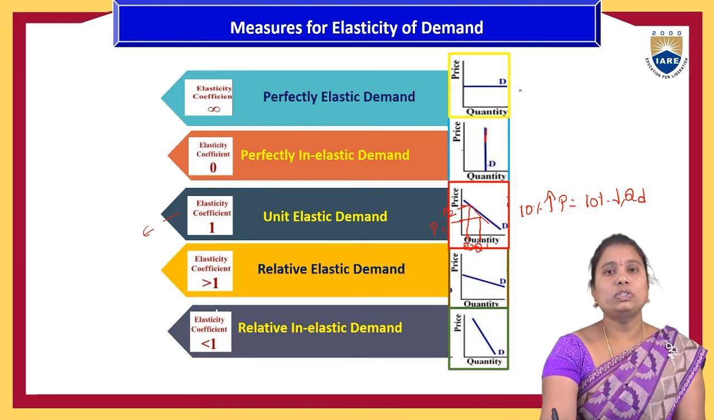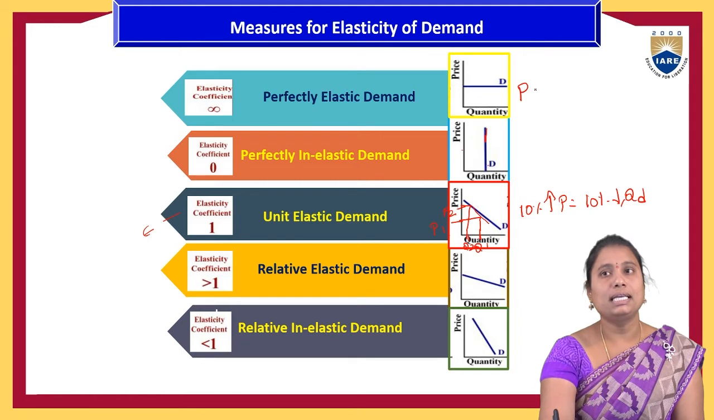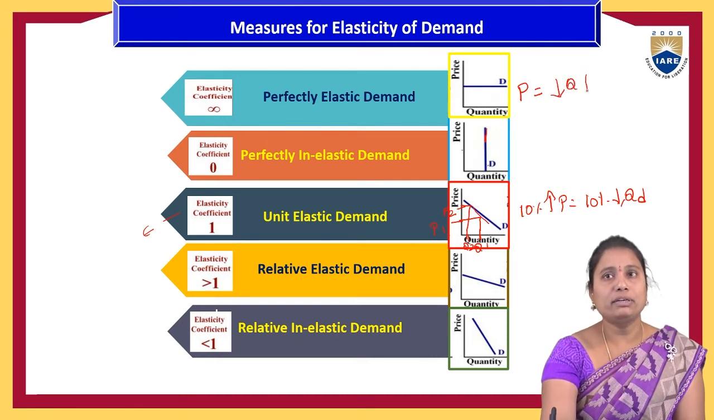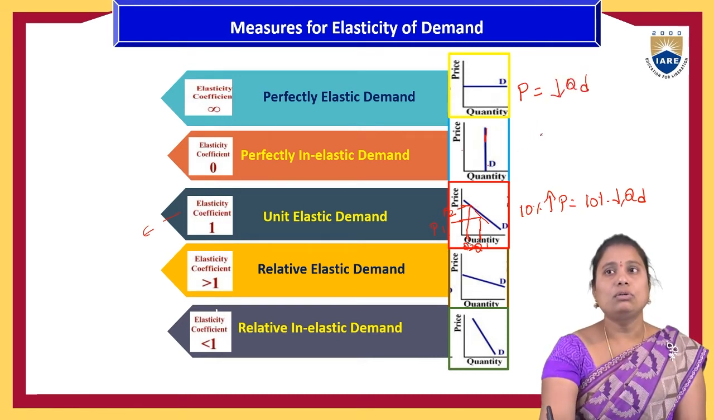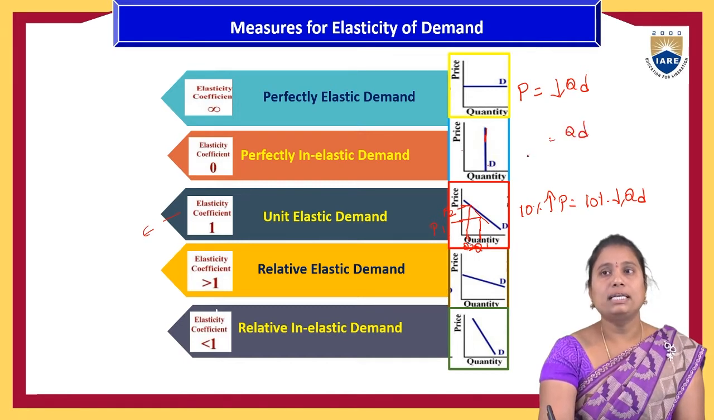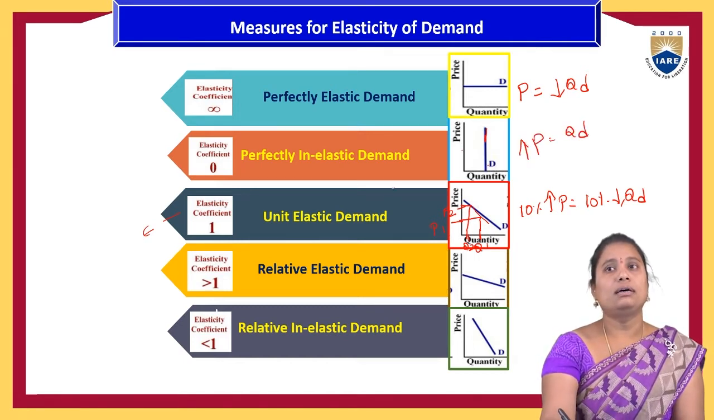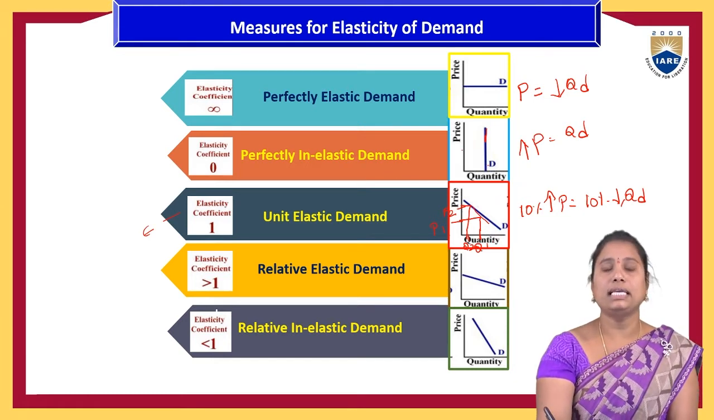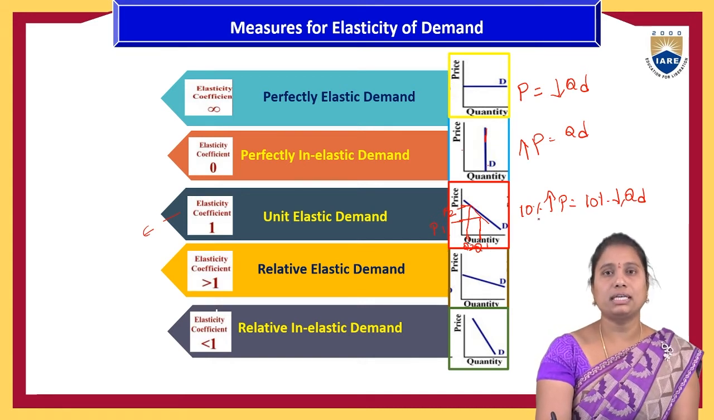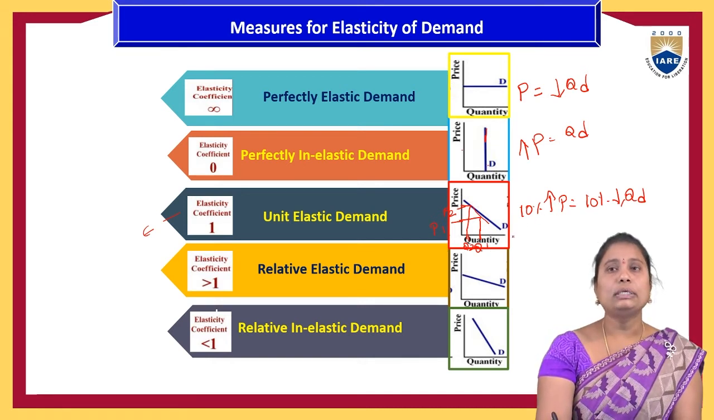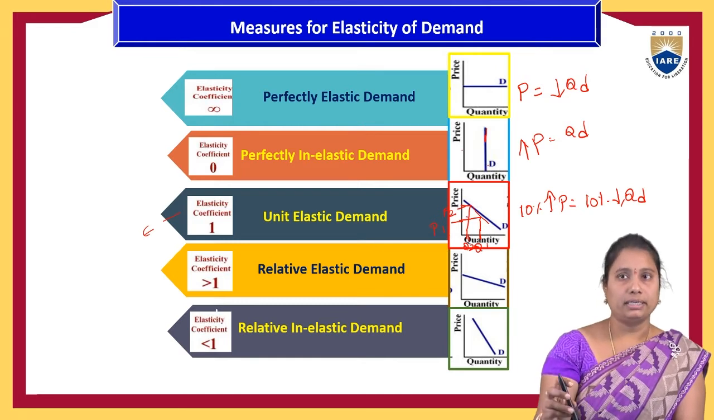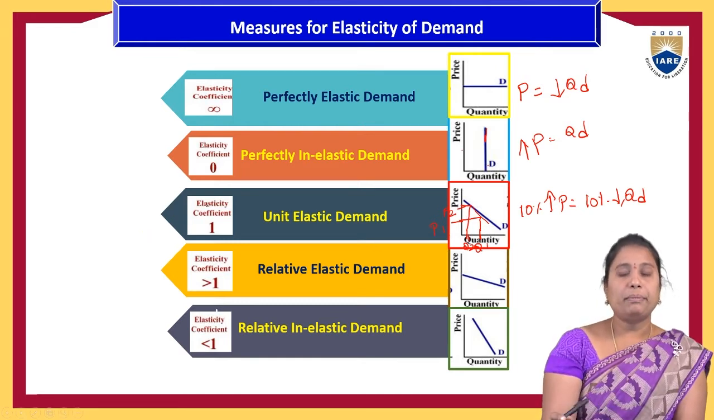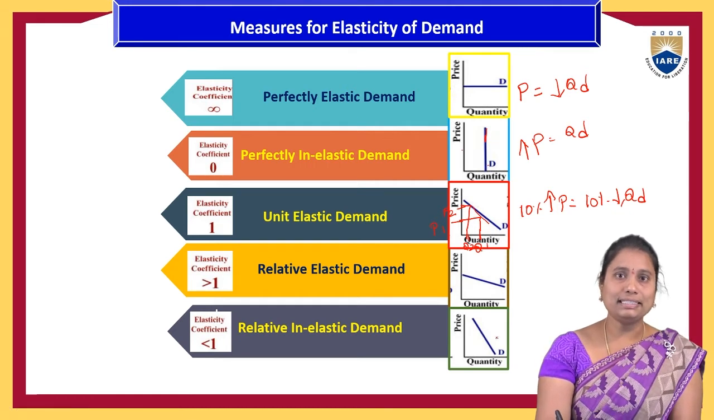So a small change, or no change in the price, leads to a larger change in the quantity demanded, that is perfectly elastic. If no change in the quantity demanded leads to a change in the price, then it is called perfectly inelastic. But an equal change in the determinant factor and the quantity demanded is called the unit elasticity of the demand. And the next thing is relatively elasticity of the demand.